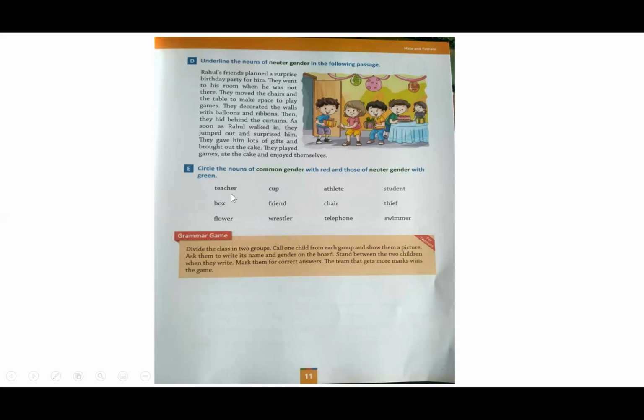Okay. Next, cup. Cup is a thing, non-living. So it is neuter gender. You will encircle this word cup with a green pencil. Okay. You have to complete this exercise. I hope you have understood, children.